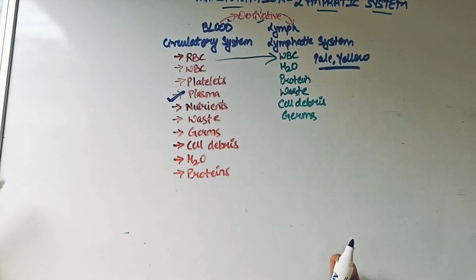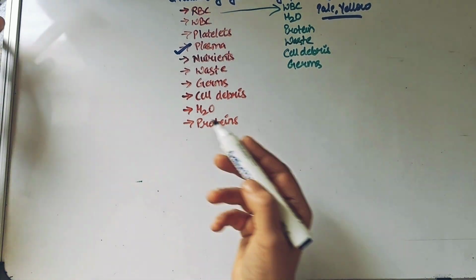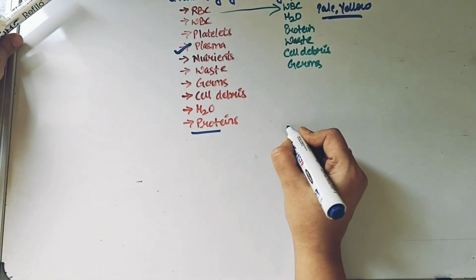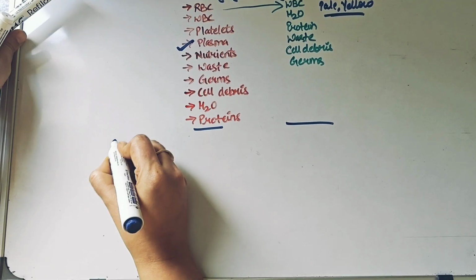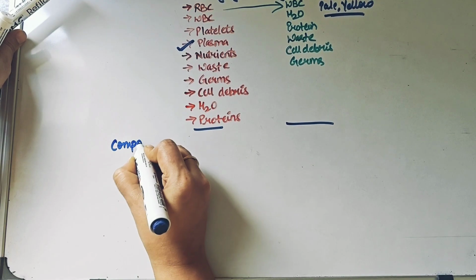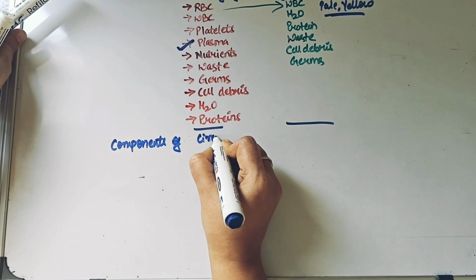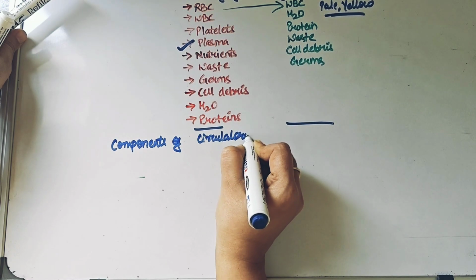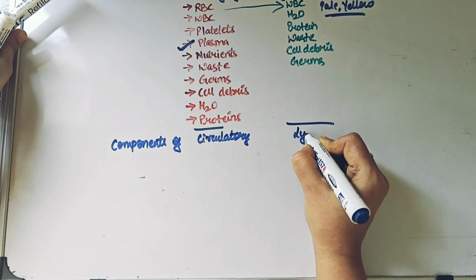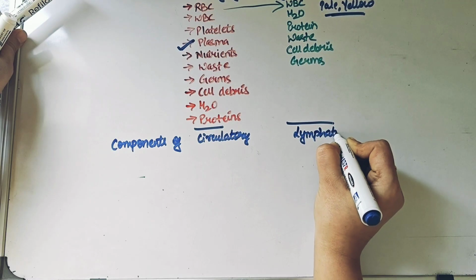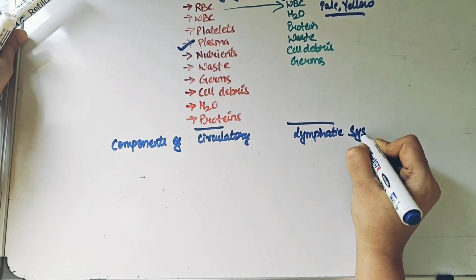Okay, fine. Now in the next section, let us see what your circulatory system is comprised of. So let us understand the different components of the circulatory system and what the components of the lymphatic system are.